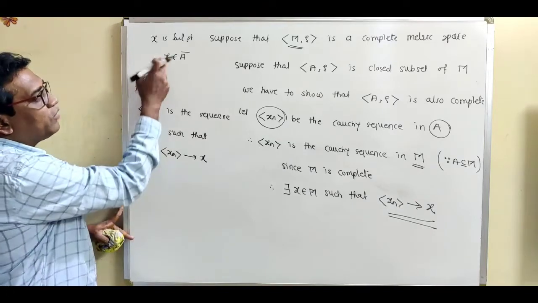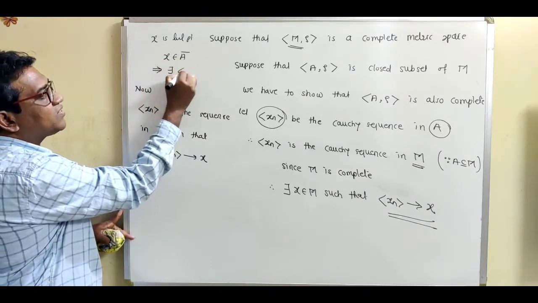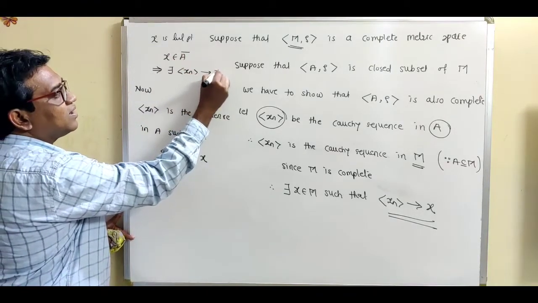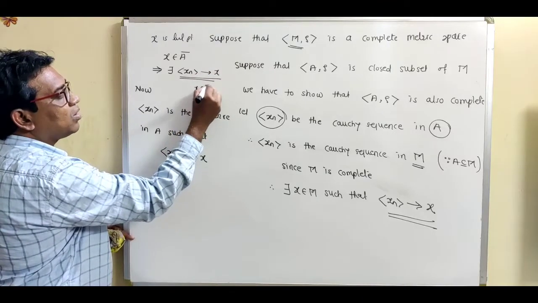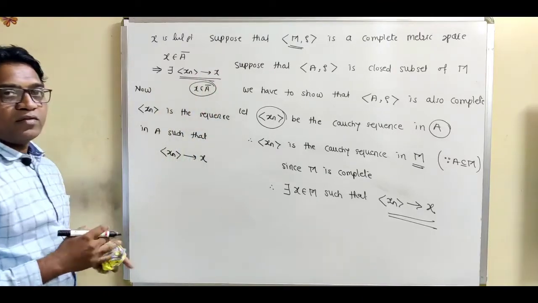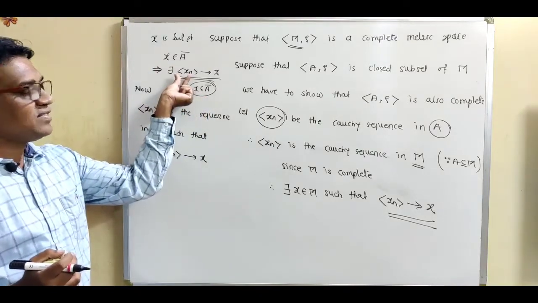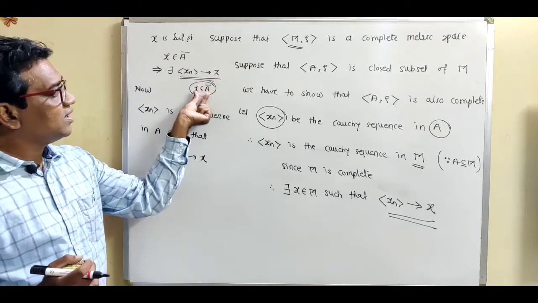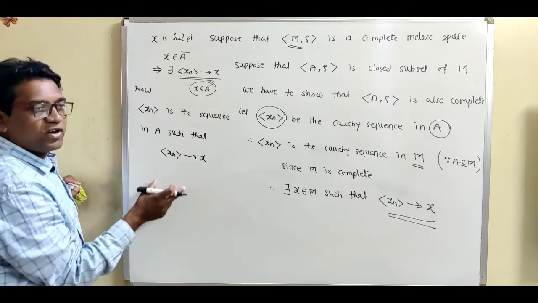If there exists a sequence xn in A such that xn converges to x, then this x is called a limit point of A. If we find a sequence xn which converges to x, then this x is called a limit point for A. Exactly, that is the same definition.